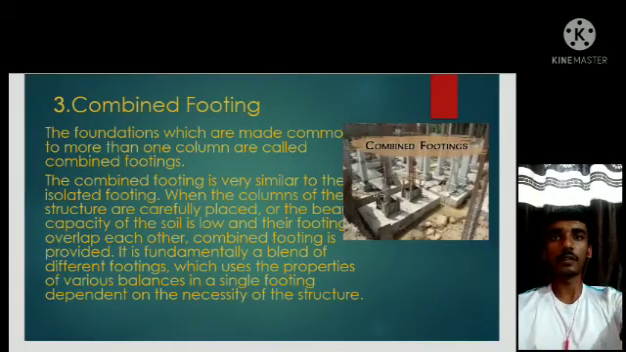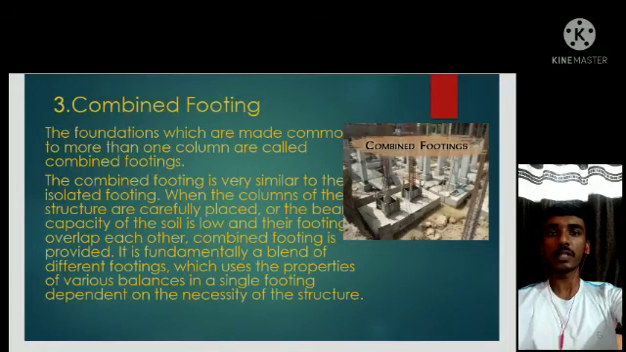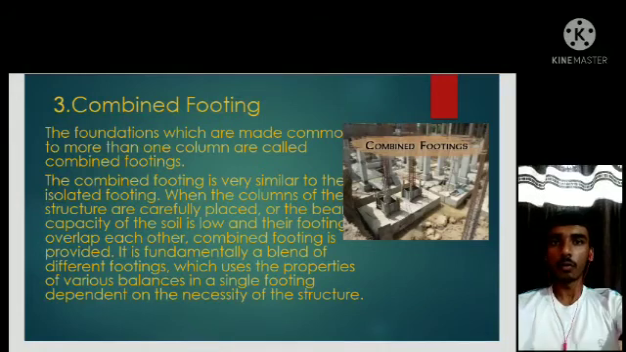The foundations which are made common to more than one column are called combined footings. The combined footing is very similar to the isolated footing. When the columns of the structure are closely placed or the bearing capacity of the soil is low and their footings overlap each other, combined footing is provided. It is fundamentally a blend of different footings which uses the properties of various footings in a single footing, depending on the necessity of the structure.